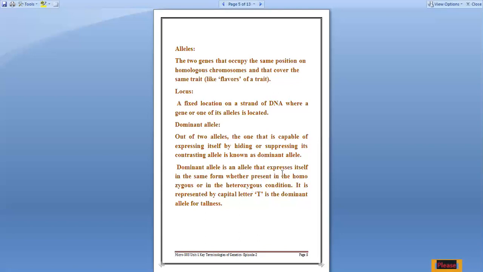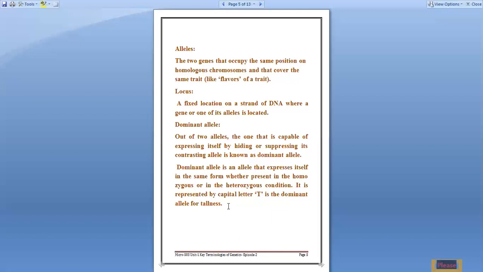Dominant allele is the allele that expresses itself in the same form whether present in the homozygous or heterozygous condition. Homozygous means originated from the similar kind of zygote, and heterozygous means different. It is represented by the capital T, that is the dominant allele for tallness. Now you might have previously studied about tallness, dwarfness, Mendel's experiment, which we will be studying in another lecture, right?